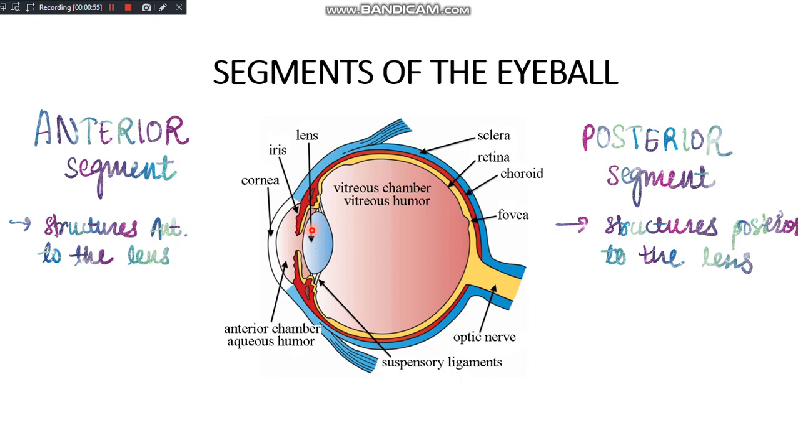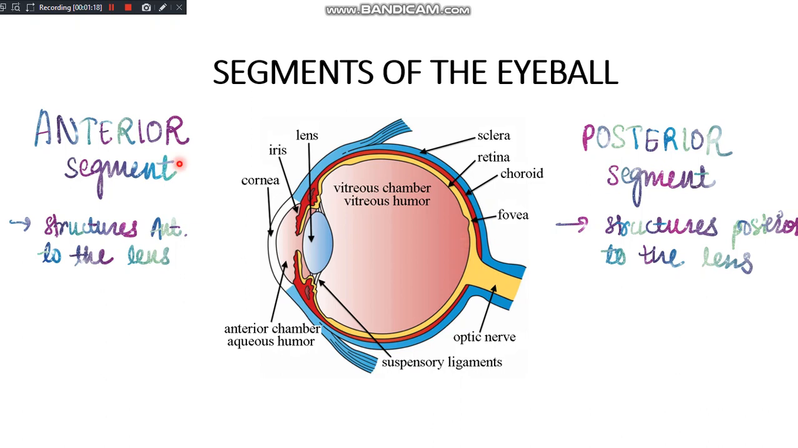Now, talking about the posterior segment, the posterior segment includes structures posterior to the lens, that is, the vitreous humor or the vitreous chamber, then comes the retina, then the choroid, and then the sclera and the optic disc. So these all structures are included in the posterior segment.